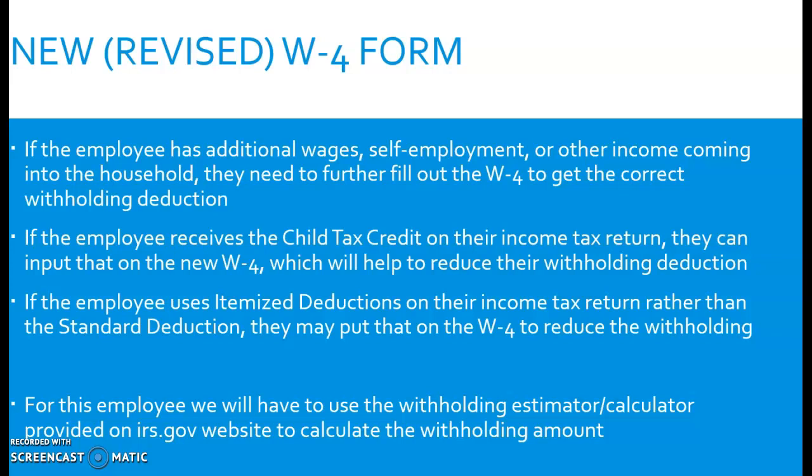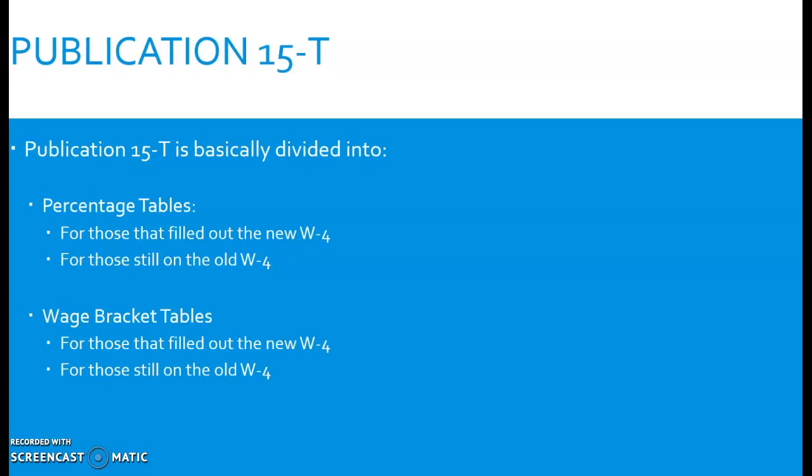Now, if you have a situation where you just had one of those basic ones where they just put in their filing status and that's all they put in, then you can use the tables or you can use the withholding estimator, either one. So the publication 15T is the tables, and they're basically divided into two parts. And those two parts are further divided into two parts. So there's four main parts that we have to worry about ourselves in this class. There are also a few extra parts that's in the 15T that we're not going to worry about.